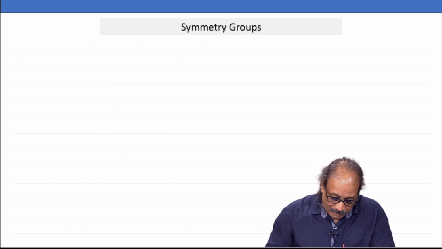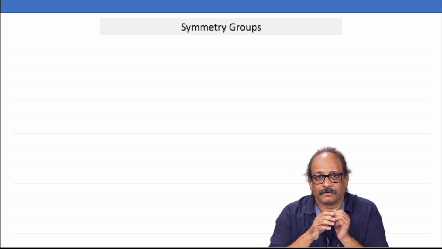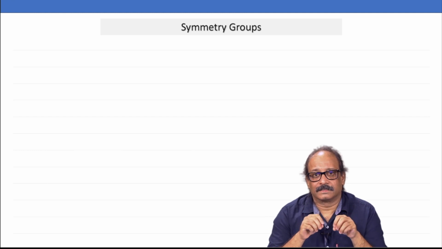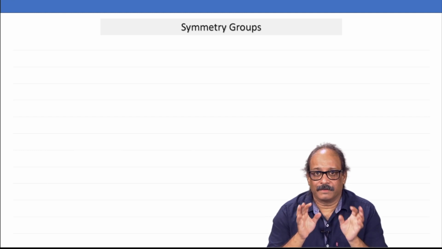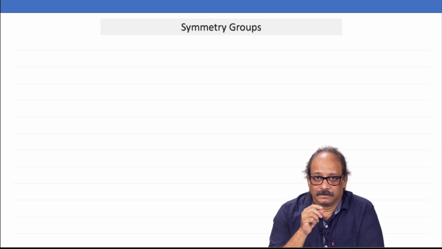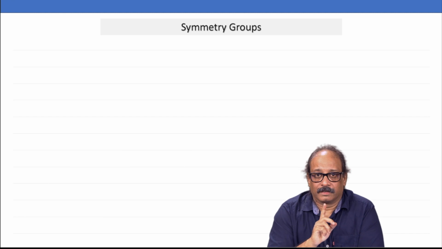Fine. Now, let me make this whole idea into a formal idea. Remember, this is a little technical. This requires you to have some idea of what mathematical groups are. Now, we have seen that the set of all possible canonical transformations, irrespective of whatever Hamiltonian we are talking about, will form a mathematical group.